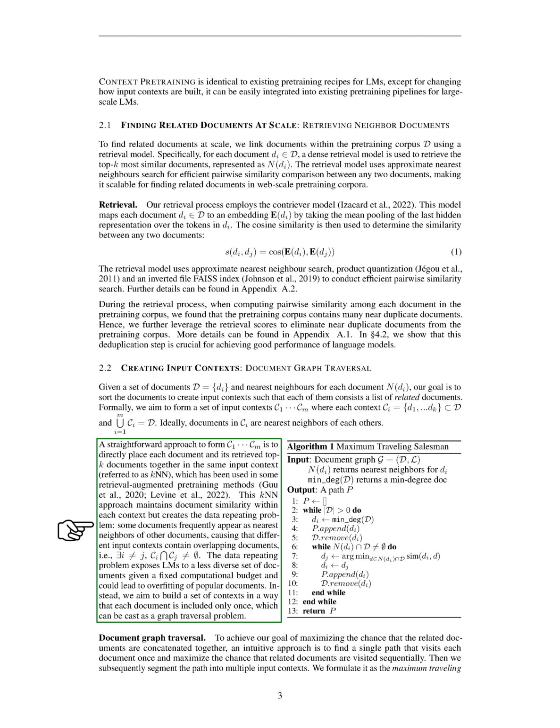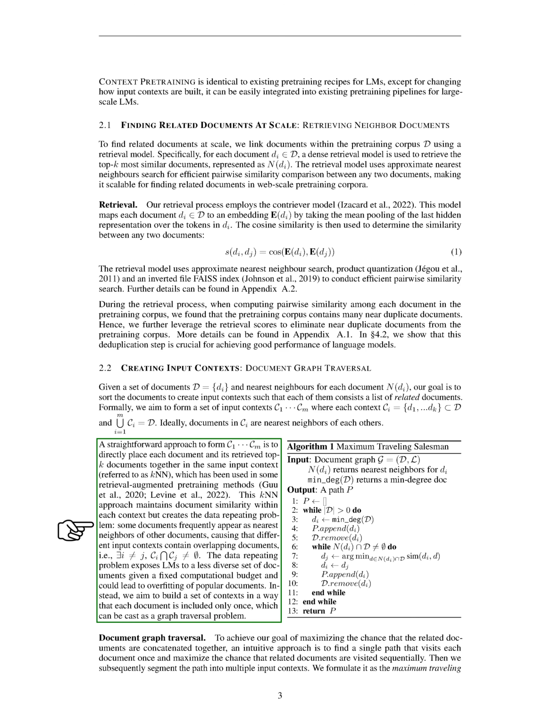This approach ensures document similarity within each group but can lead to data repetition. Some documents may frequently appear as nearest neighbors of other documents, resulting in overlapping documents across different inputs. This repetition can limit the diversity of documents the language models, LMs, are exposed to and may lead to overfitting. To avoid this, we aim to create inputs in such a way that each document appears only once.